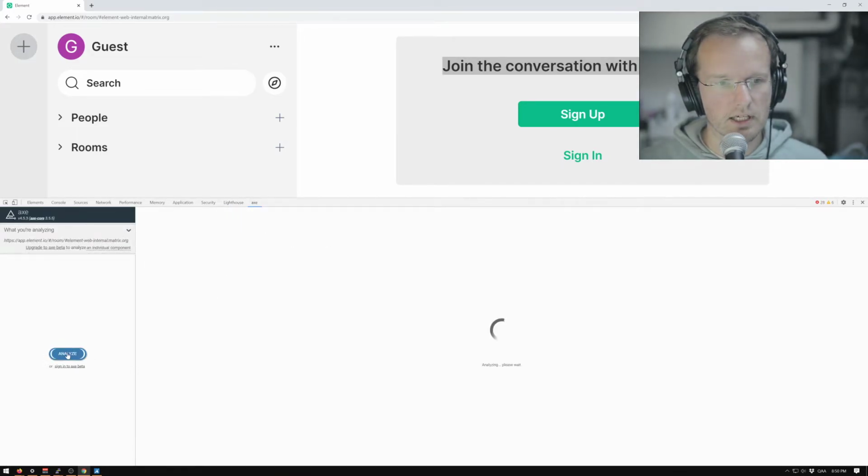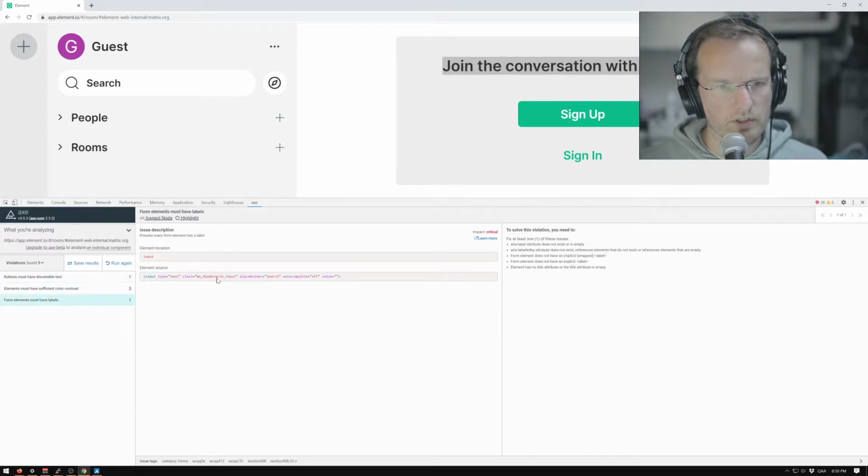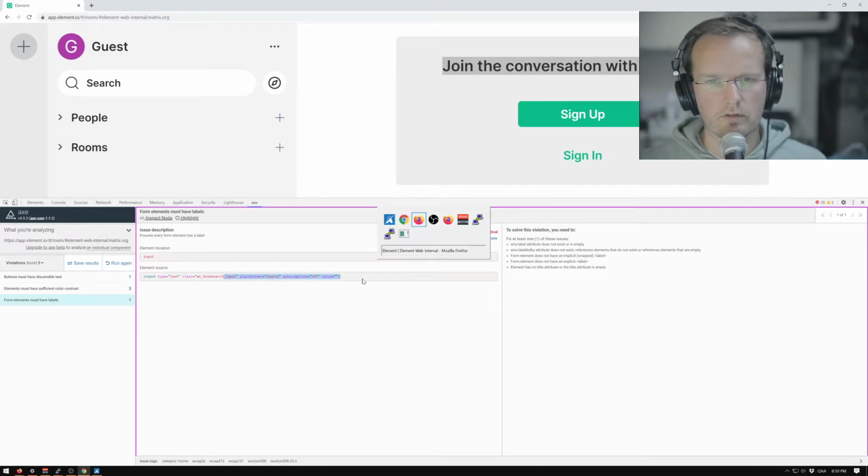So I'm going to run X again. Oh, I'm going to say violations, because I don't need the other stuff. And form elements must have labels. Yeah, it also picks the search field. Oh, interesting. Yeah, I think it should have an accessible name.